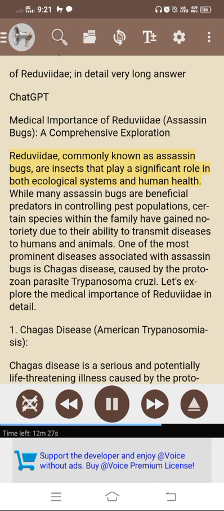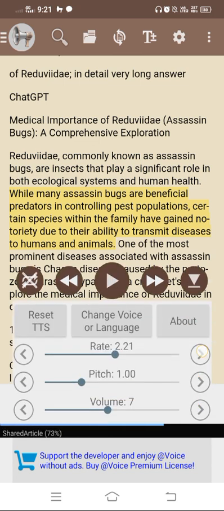Regividity, commonly known as assassin bugs, are insects that play a significant role in both ecological systems and human health. While many assassin bugs are beneficial predators in controlling pest populations, certain species within the family have gained notoriety due to their ability to transmit diseases to humans and animals.